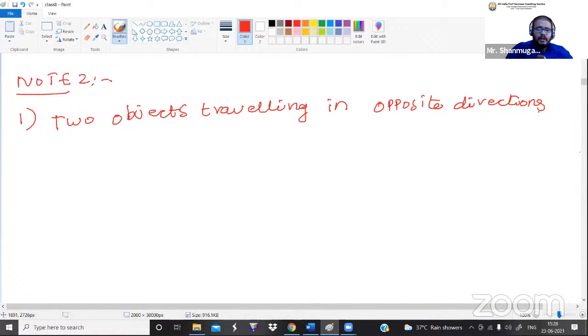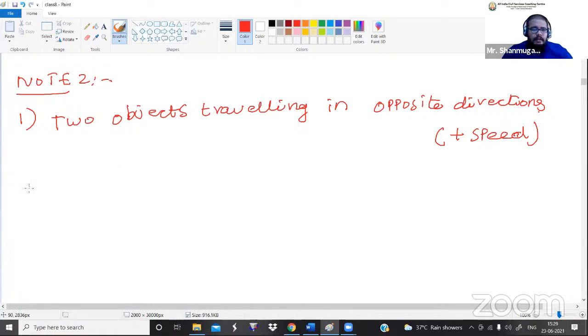So in such a case, what do we have to do? If two objects are traveling in opposite directions, the two objects individually have a speed value. So we have to add the speed values of the two objects.